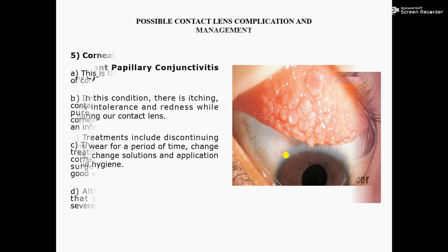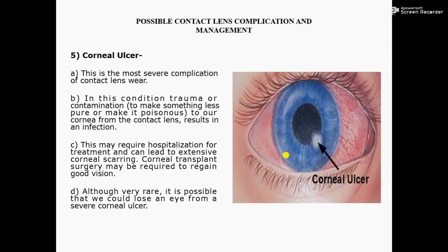Next, number 5, corneal ulcer. This is the most severe complication of contact lens wear. In this condition, trauma or contamination, meaning to make something less pure or make it poisonous, to our cornea from the contact lens results in an infection.